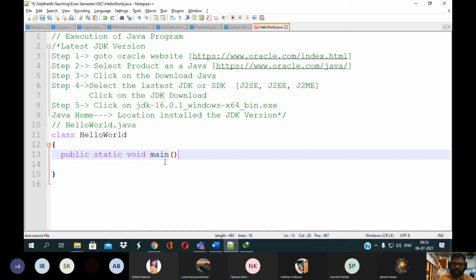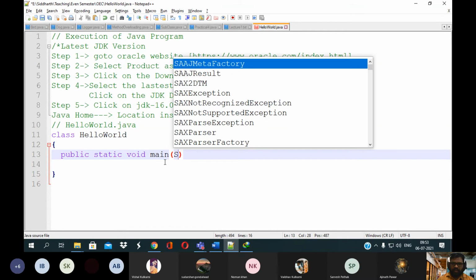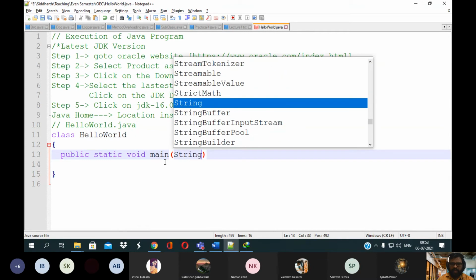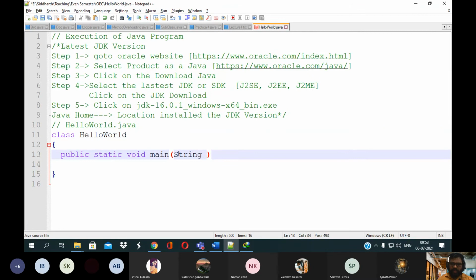Void main, and in the brackets, String. The S of String is always capital, so try to remember that. After that you can declare the array variable. The name of the array variable is x, and the square brackets indicate that this is an array. This is the syntax, and you need to write it as it is. Instead of x, you can write any name. That's it.